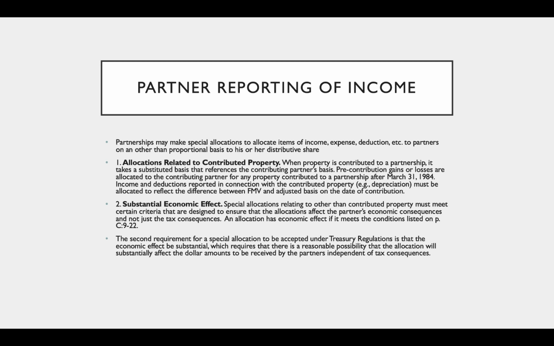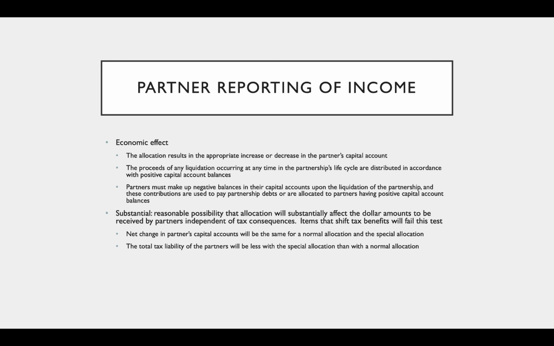Okay, and then under the substantial economic effect rule, special allocations related to other than contributed property must meet certain criteria that are designed to ensure that the allocations affect the partner's economic consequences and not just the tax consequences. An allocation has economic effect if it meets these rules. So what this is talking about is when I allocate all of a certain type of income to me and a different type of income to the other partner. And that's going to be allowed, like I said, but it has to have substantial economic effect.